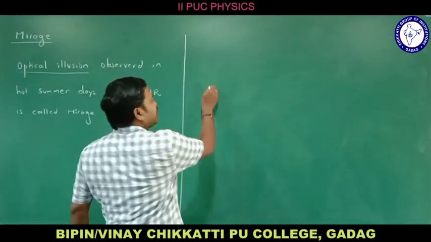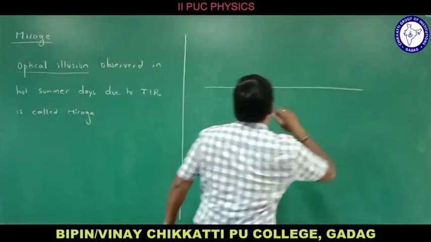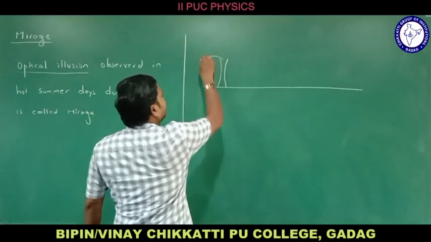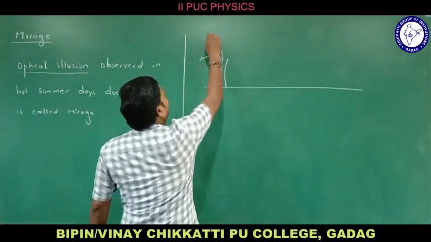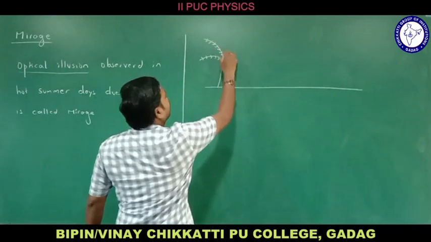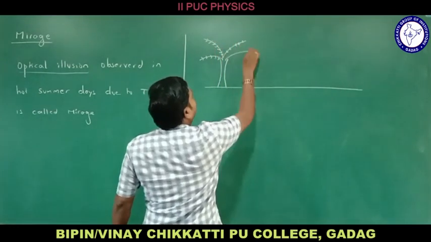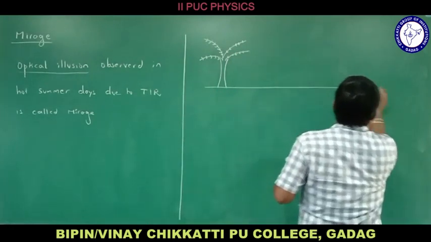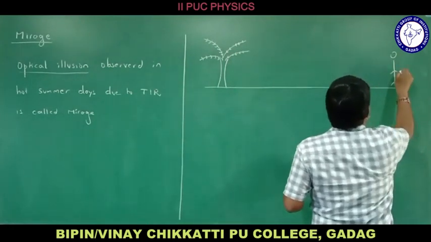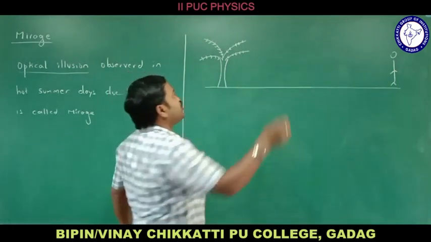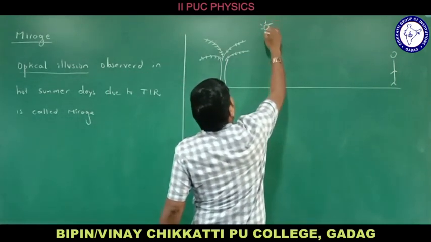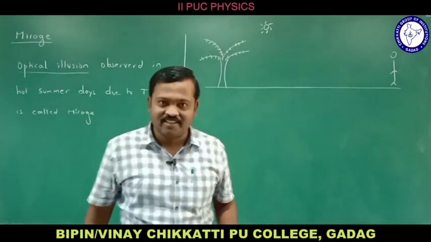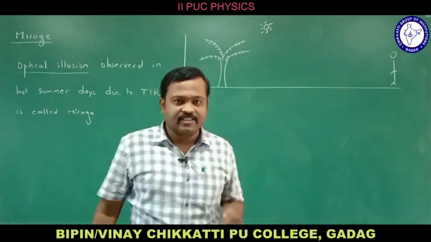Let me take the surface of a land like this, and let me take a tree here. I will be observing this tree from a far away distance. During hot summer days, the atmosphere will be divided into different layers. Why is it divided into different layers? Let us check it out.